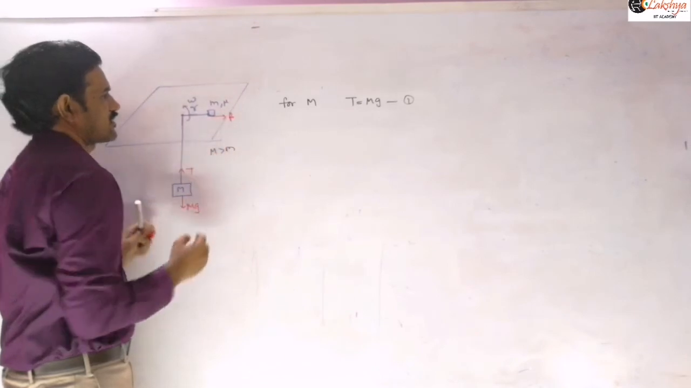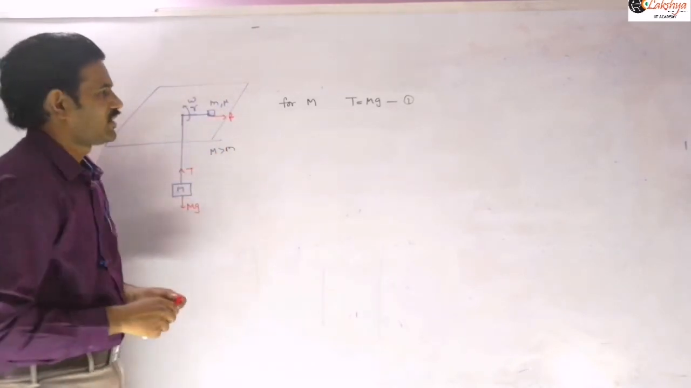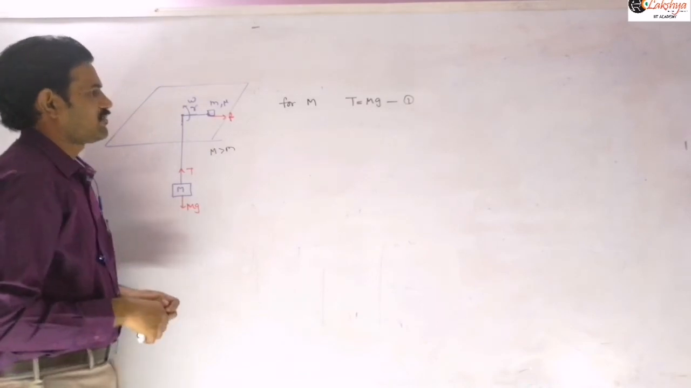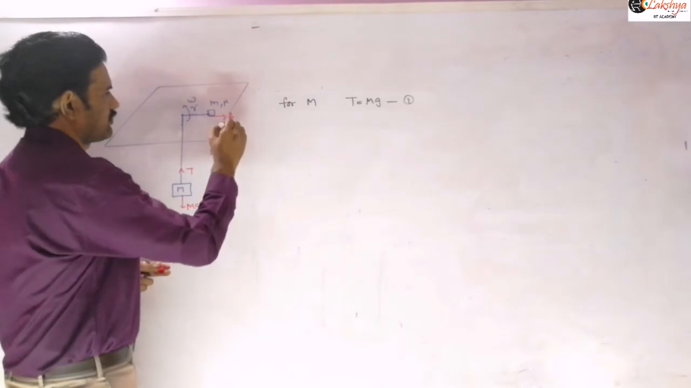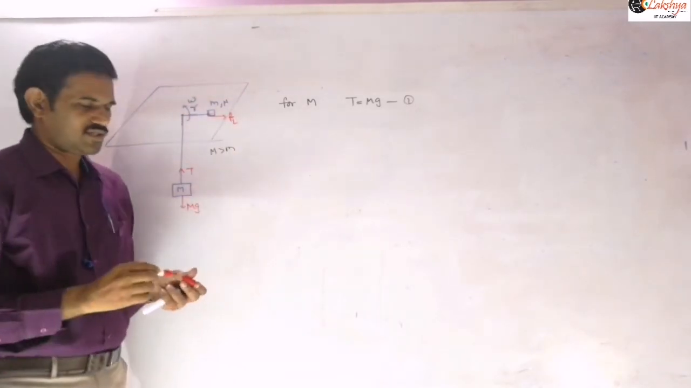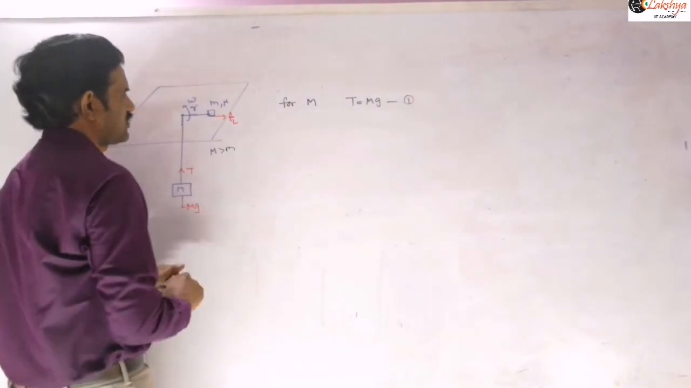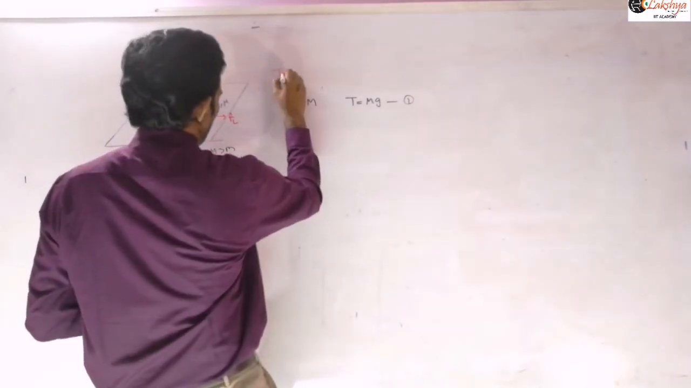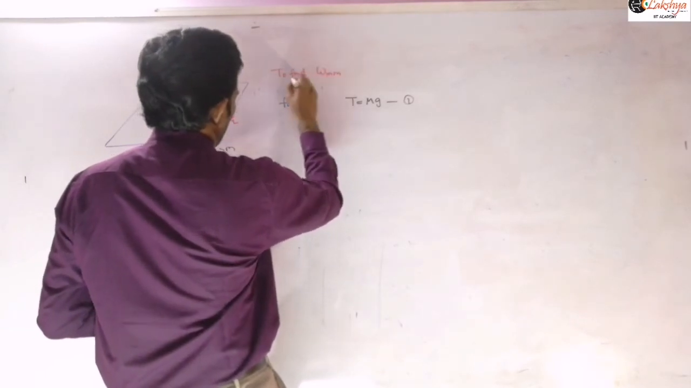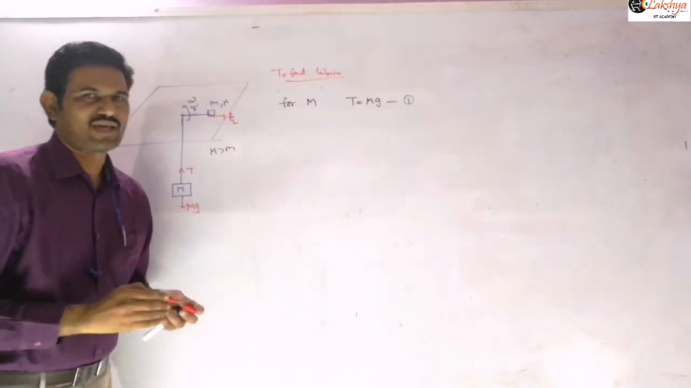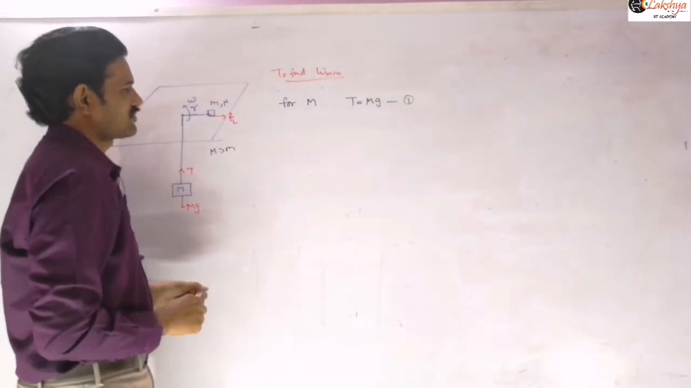When the block is revolving with the minimum angular velocity, the block has a tendency to slip inwards. Then the frictional force acts outwards.